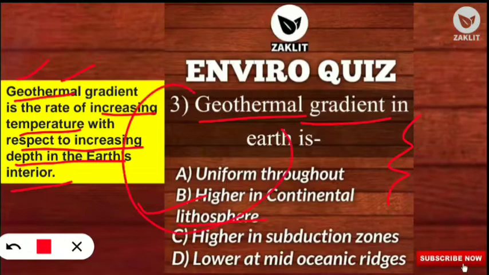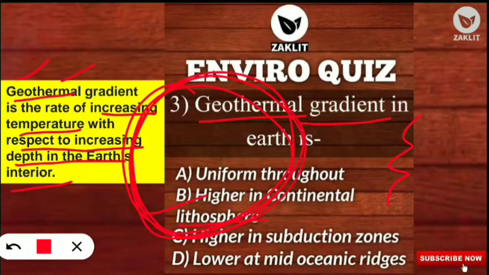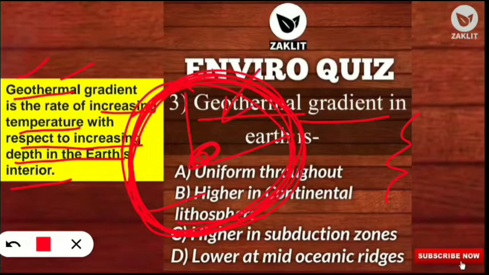So let us assume this is the earth. This is not spherical, but I am trying to make it. So if you go towards the core region, the temperature is increasing. That is telling that geothermally the gradient of temperature is increasing when we are moving towards Earth's interior part.